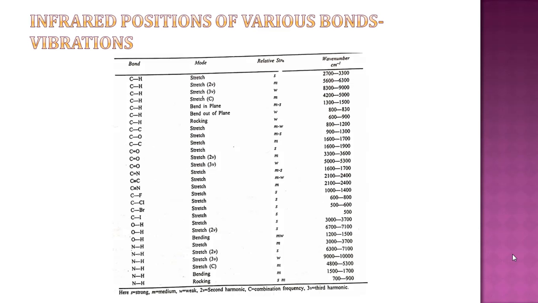CH stretching gives a strong band whose position is 2700 to 3300 centimeter inverse. So these are the bonds. Their modes of vibration are stretching, bending, rocking, and their relative strength and position, wave number in centimeter inverse, are given here. So from this position in the IR spectrum, we can say that this type of bond is present in our given sample molecule. So these are the modes of vibration which affect the position.